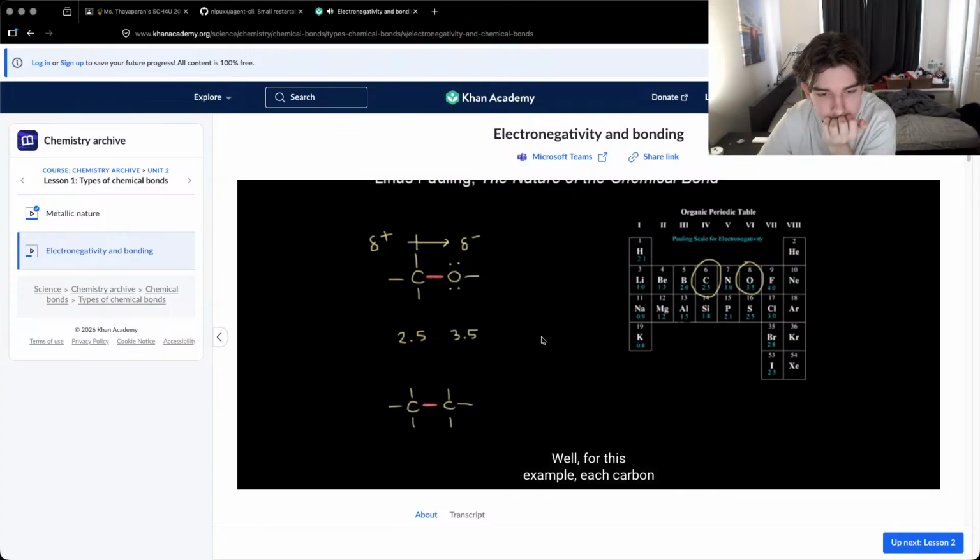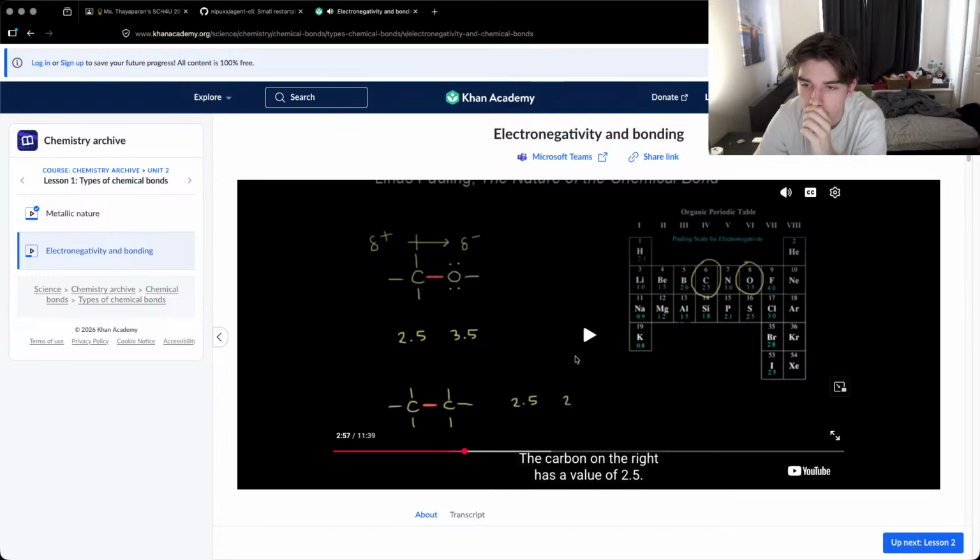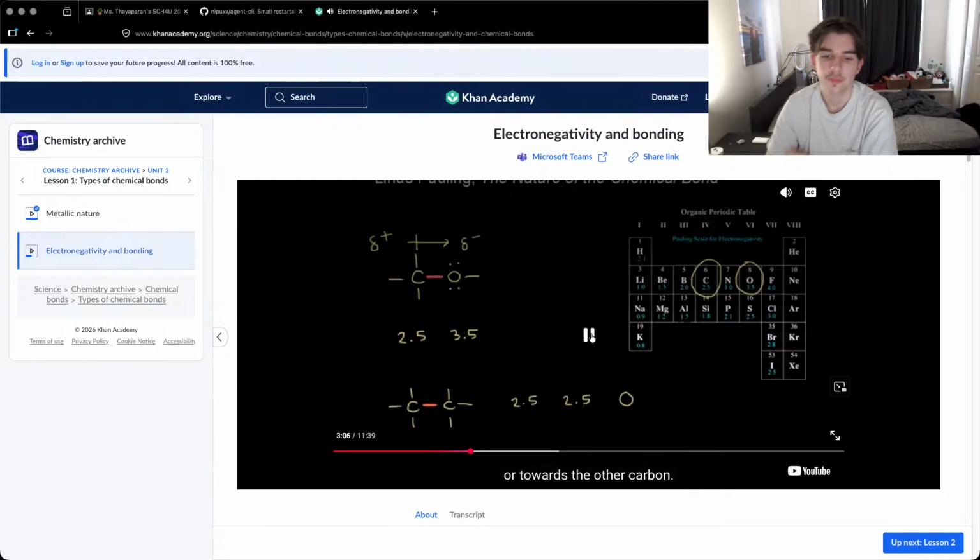Well, for this example, each carbon has the same value for electronegativity, right? So the carbon on the left has a value of 2.5, and the carbon on the right has a value of 2.5. This is the Pauling scale for electronegativity, so these are the values. That's a difference in electronegativity of 0, which means that the electrons in red aren't going to move towards one carbon or the other. They're going to stay in the middle.